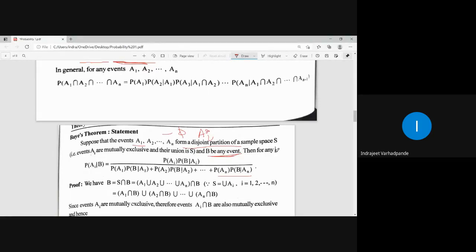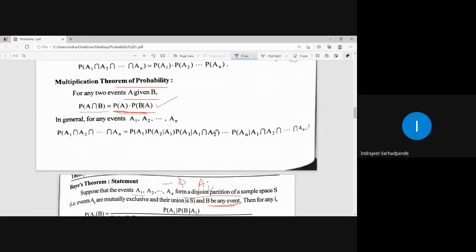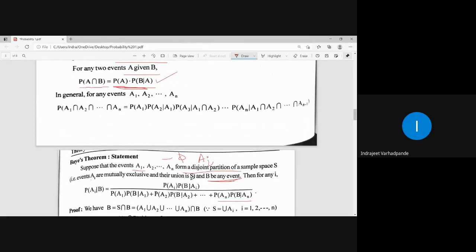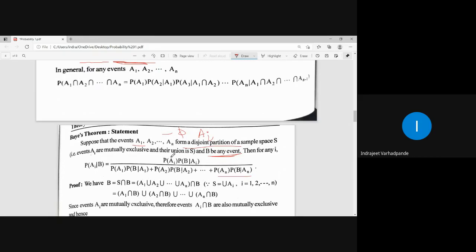Then for any value of i, if I have to calculate P of Ai given B, with the help of the multiplication theorem I will be calculating P of B given Ai upon, because this event is already known, P of A1 into P of B given A1 plus P of A2 into P of B given A2 up to N.